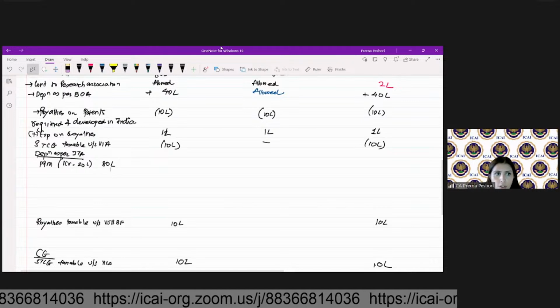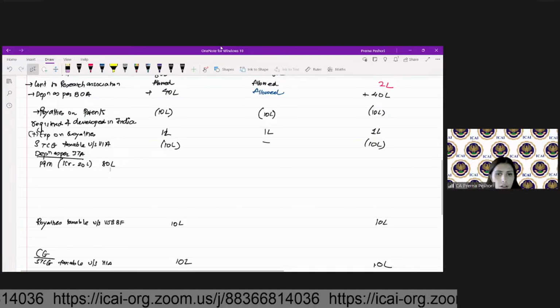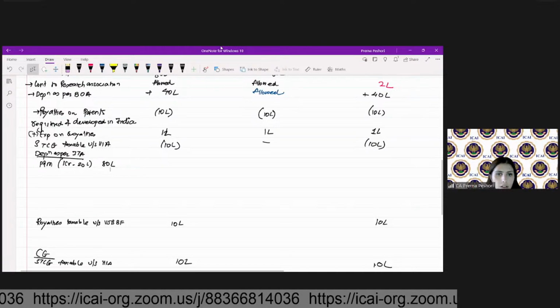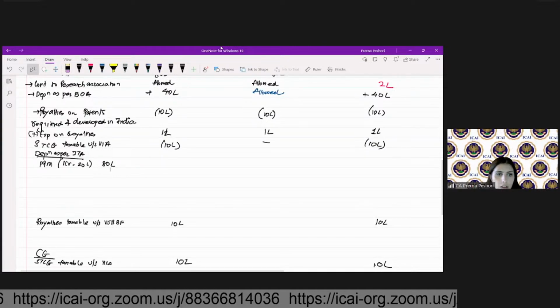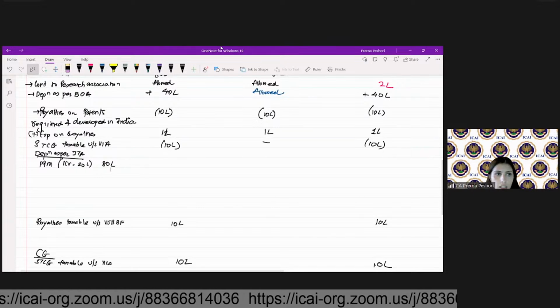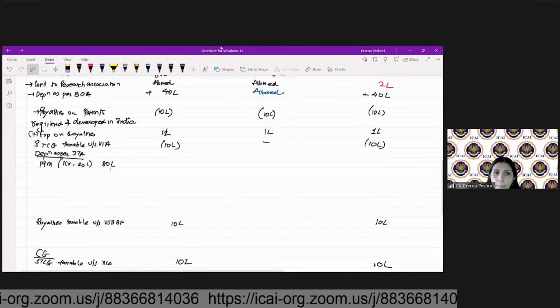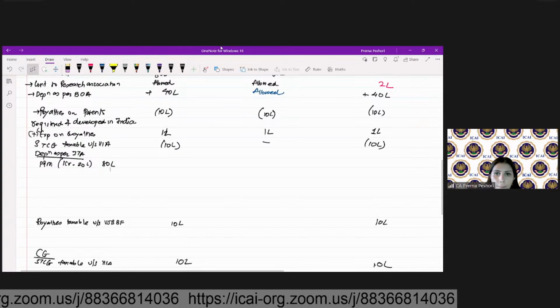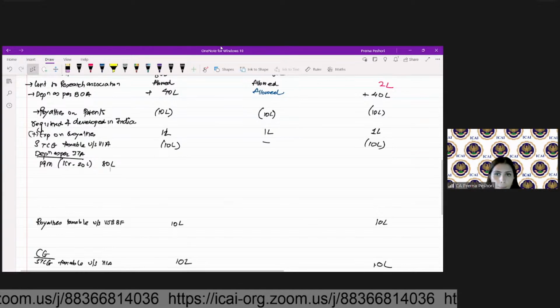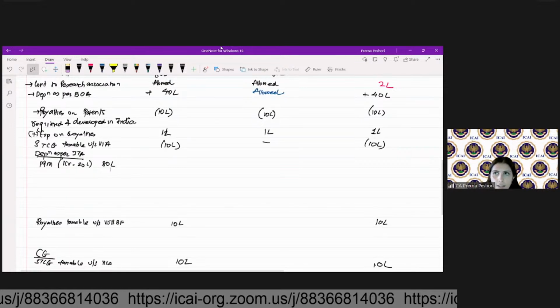Additional for manufacturing. What is the rate of additional depreciation? Yes, 20%. You're right.